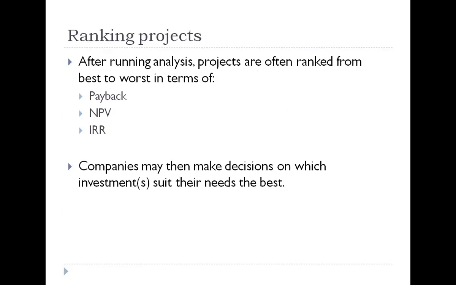Usually after running a capital budgeting analysis, if we're looking at more than one project, generally what we do is we rank the projects in order from best to worst. So a project that had, for example, the highest net present value would be at the top of the list, and then down in descending order to the project that had the lowest or worst net present value. And then a company can look at that list and say, okay, here's how the projects rank against each other. Now, which one shall we select? And it just gives us a framework for making decisions.